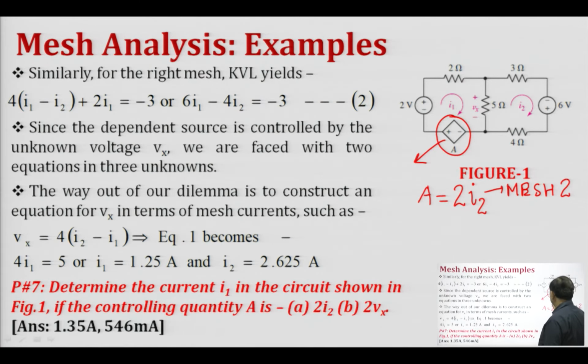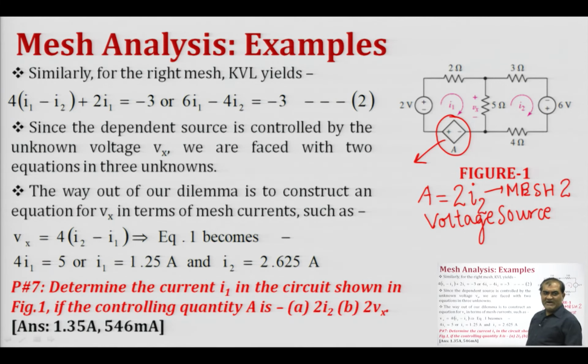So, this means that this is our dependent voltage source, which is dependent upon this current I2.